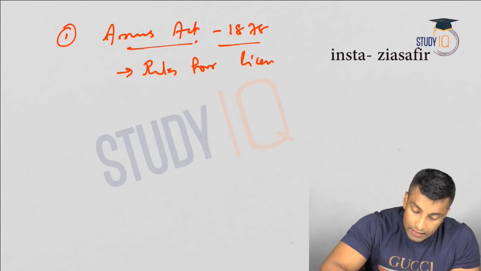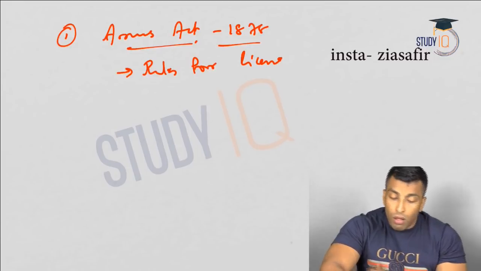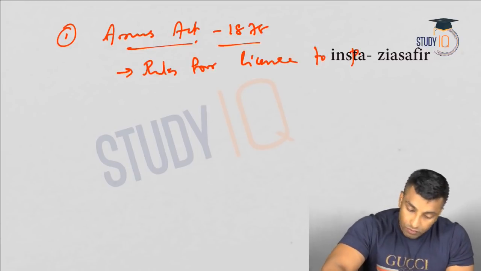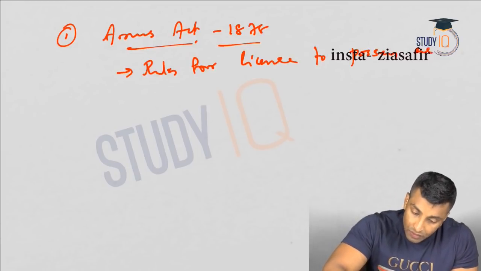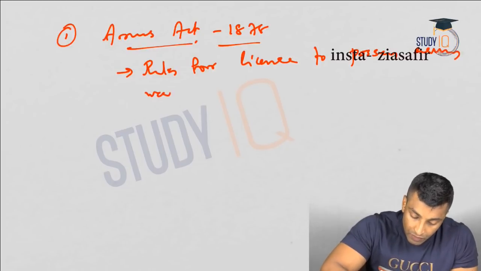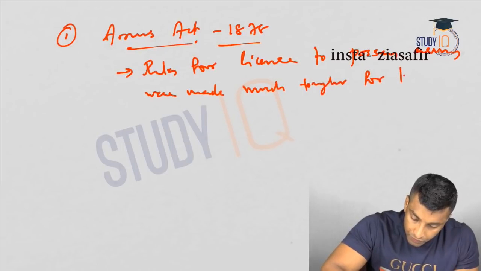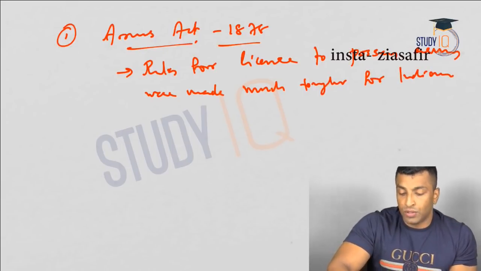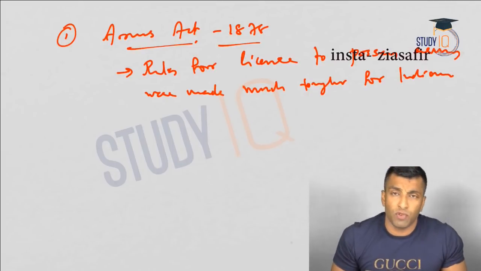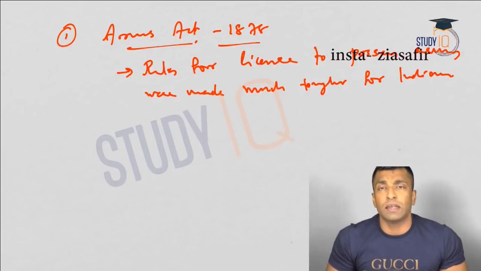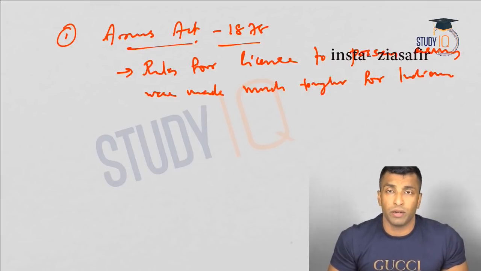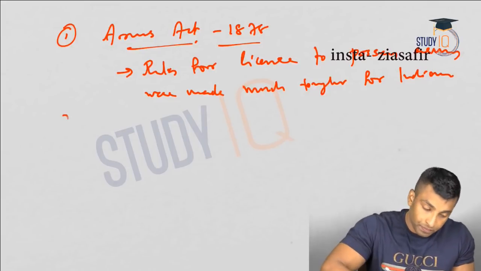Rules for license to possess arms were made much tougher for Indians. So this is about the rule, and that same was not applicable in case of English, so it was felt discriminatory by the nationalists and they went against the government. Okay, next point.